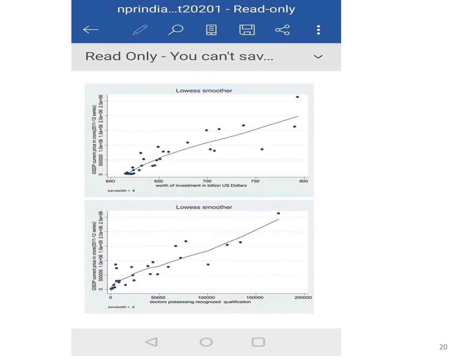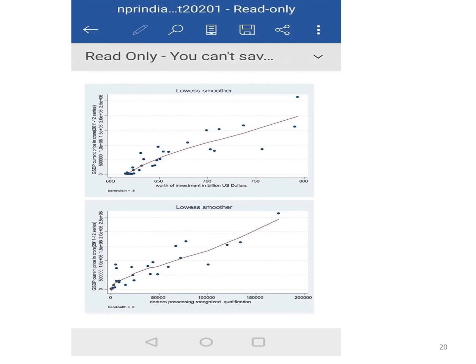Now, this is using non-parametric plots. We try to plot India's state GDP against various variables defining the economy. Now you can see that this is a non-parametric plot.